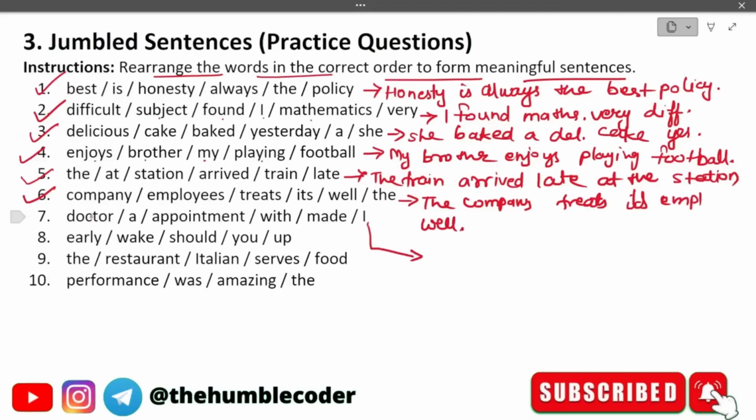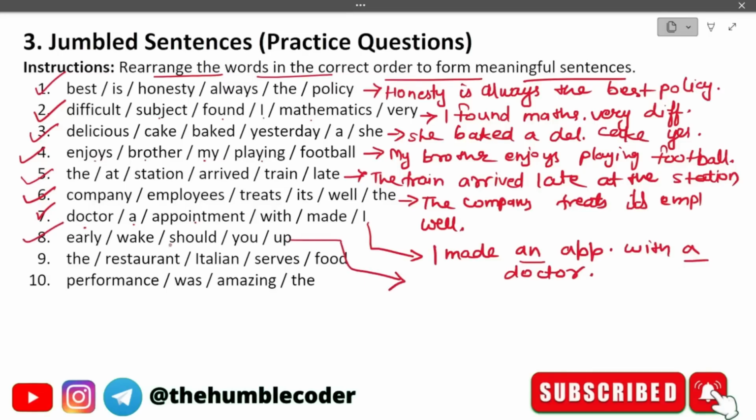Now I am attempting question 7. Doctor a appointment with made I. I made an appointment with a doctor. Make sure that you keep the sequences of a and an correctly. Let's attempt the next question, which is the 8th number. Early wake should you up. The correct answer for this one is going to be, you should wake up early.